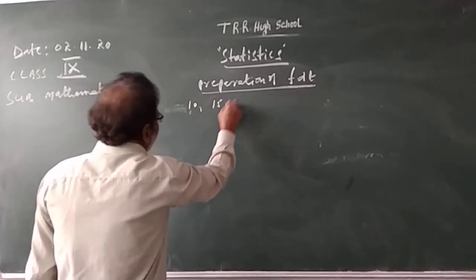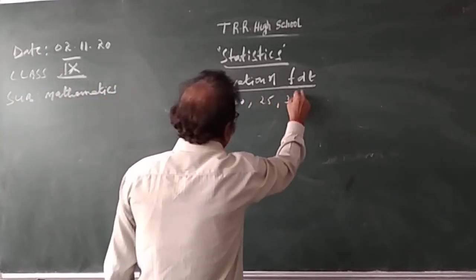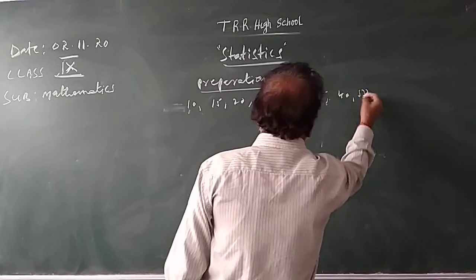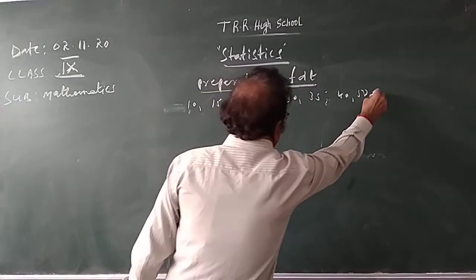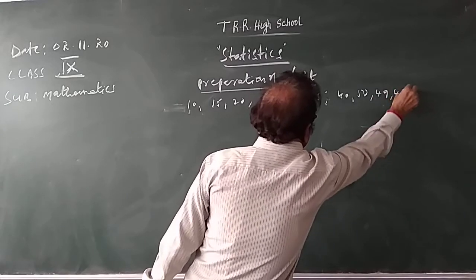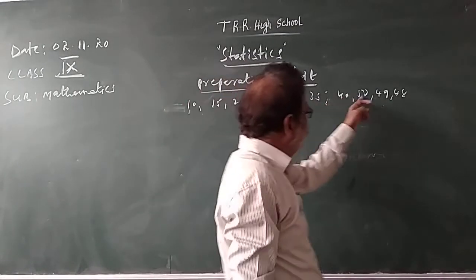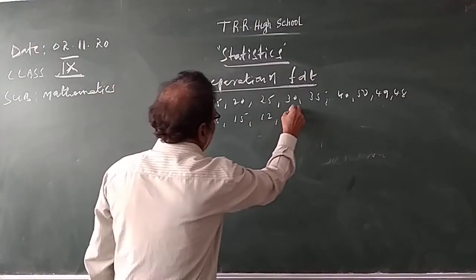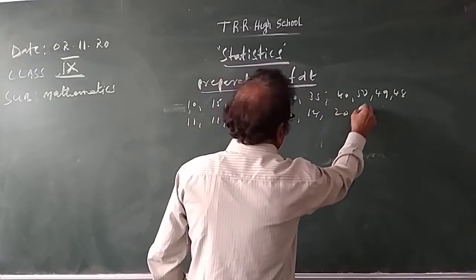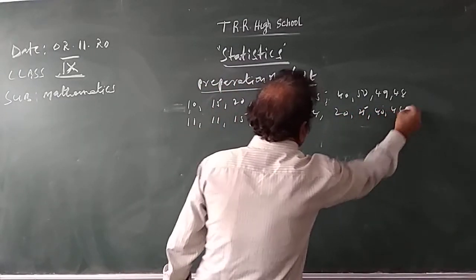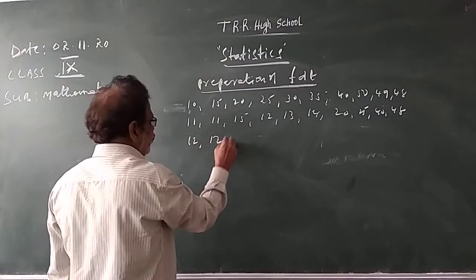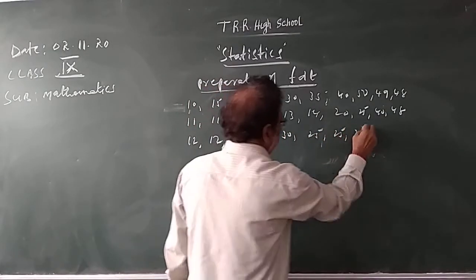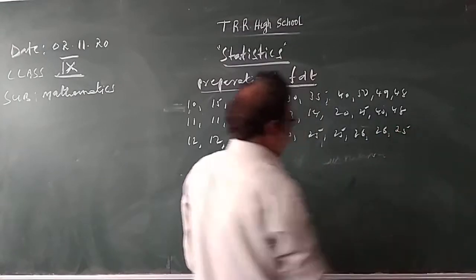10, 15, 20, 25, 30, 35, 40, 50, 49, 48, 11, 15, 12, 13, 14, 20, 25, 40, 48, 12, 20, 30, 25, 26, 25, like this.